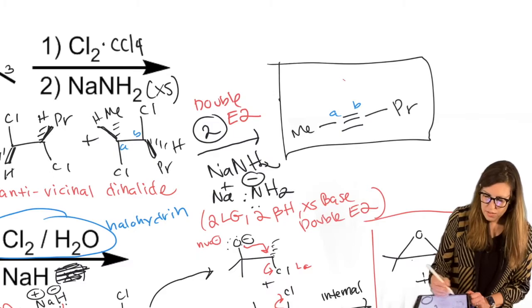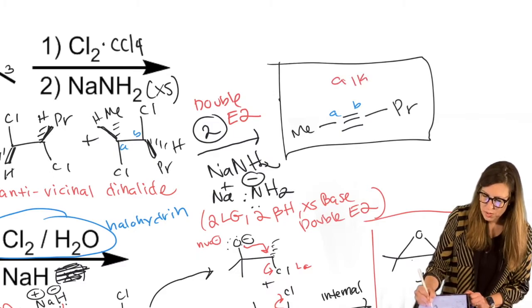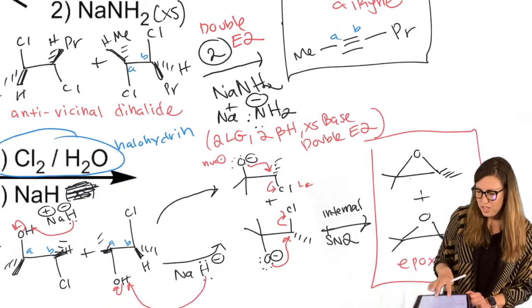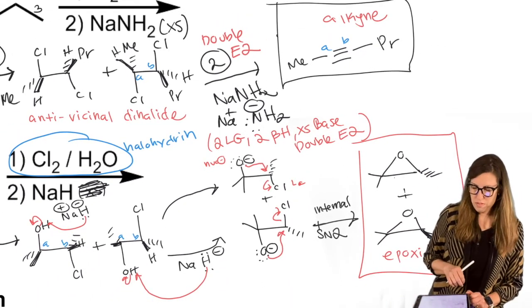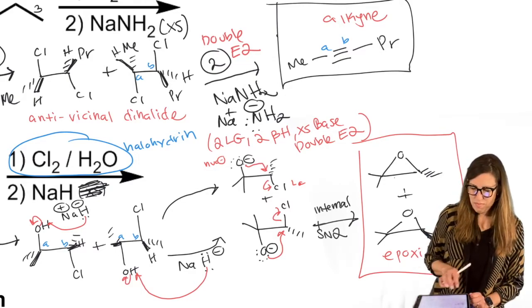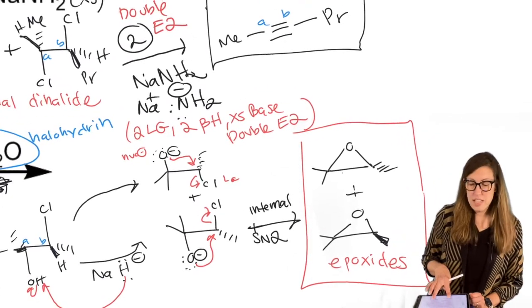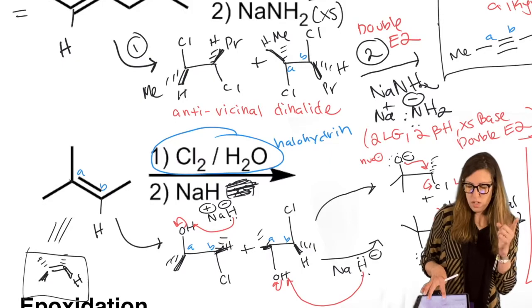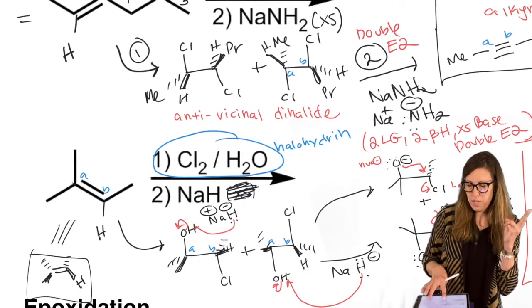I'm writing down the functional group because something about writing that will help kind of log it, right? We need to know what we have at our disposal for future multi-step syntheses. So that's a way to make an epoxide in 2 steps from an alkene. So 1, halohydrin, 2, base.